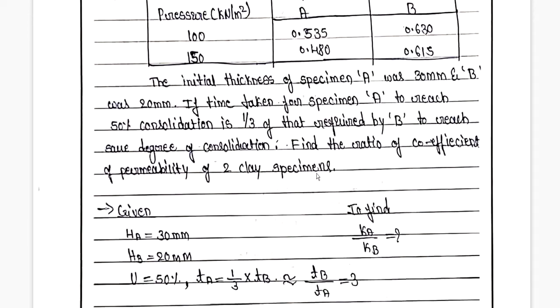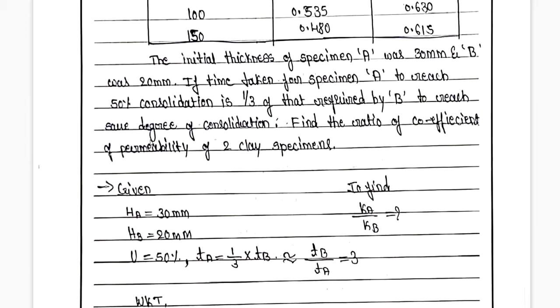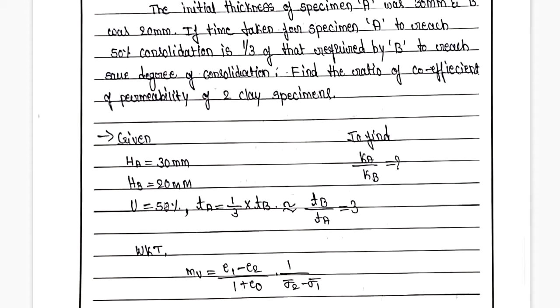Now what they have given is HA, thickness of specimen A 30 mm, thickness of specimen B 20 mm, and degree of consolidation is 50%.